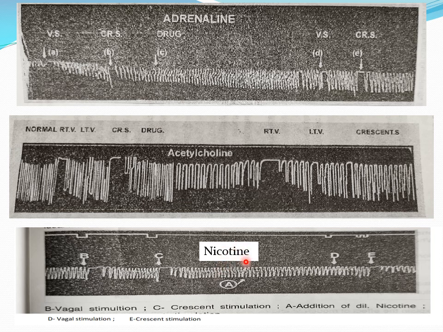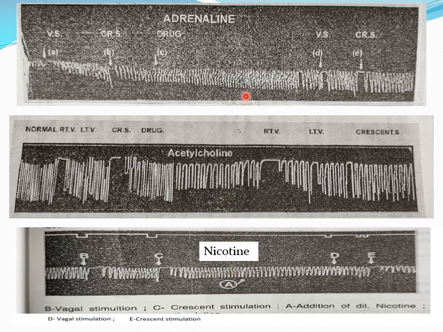So ultimately we can say that there is no effect of nicotine. This is the first aim, to study the action of drugs.